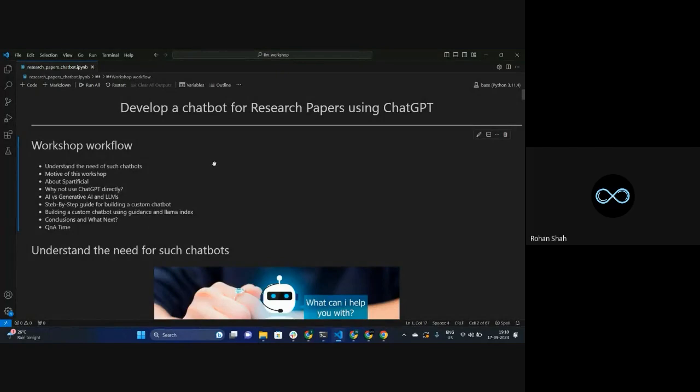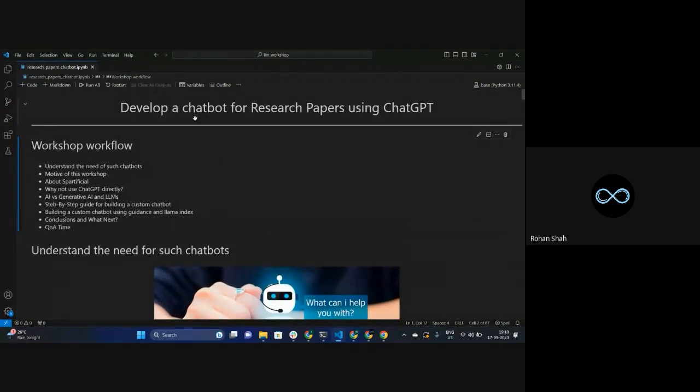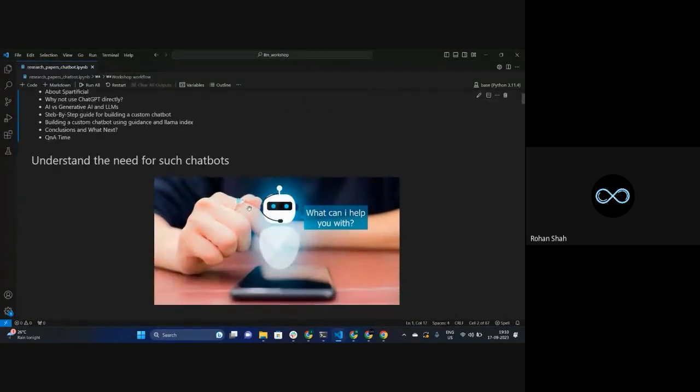All these kinds of applications we can build with the help of these chatbots, right? So that's exactly the need for these chatbots. If we do not have them, it becomes a bit difficult to do, but because of them, it becomes a bit easier to implement these things, right?